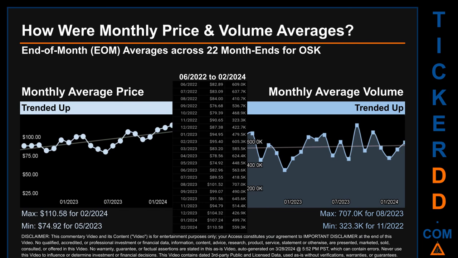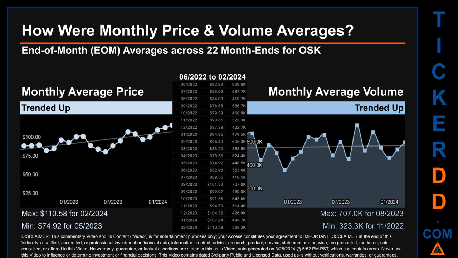How were price and volume averages for OSK? Across 446 trading days, there were a total of 22 month ends, of which monthly averages for daily price and volume were calculated. Overall, monthly price average trended up while monthly volume average trended up.